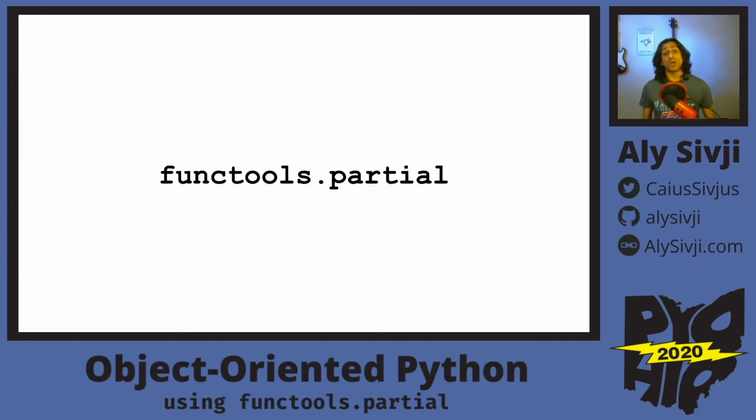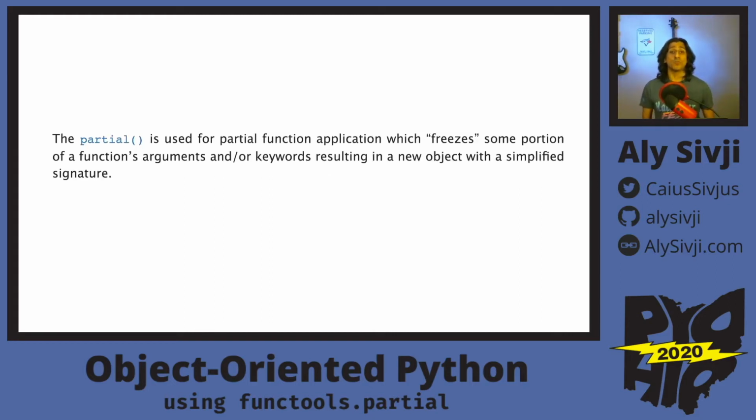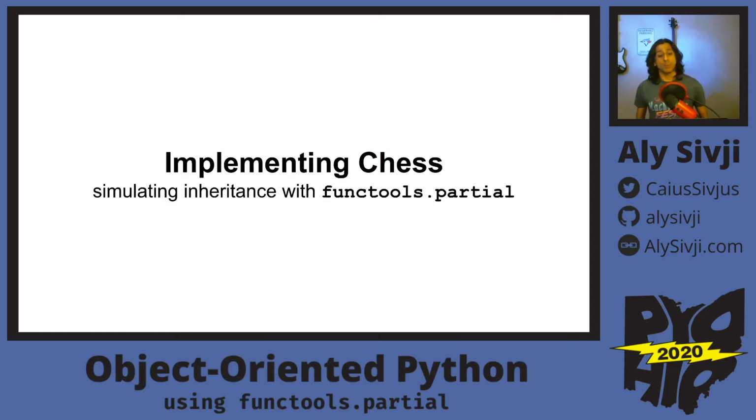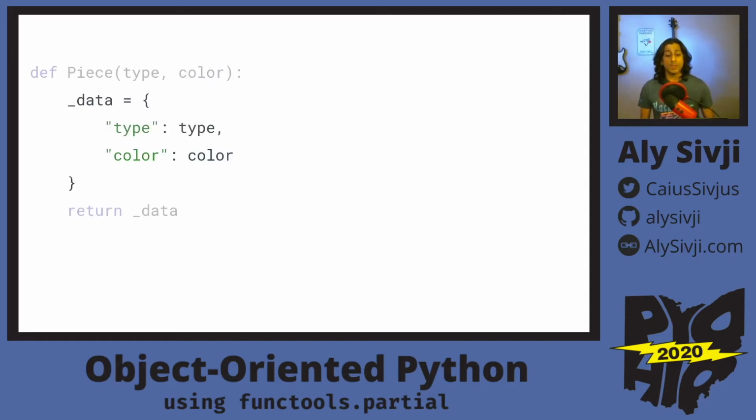We can use functools.partial. So functools.partial is going to take in a function and some arguments. This could be positional or keyword arguments. And it's going to return a partial function. And this partial function freezes that function we pass in with those function arguments or keywords. And then we're going to reduce our function's signature. It's just going to simplify it. So how does this help us? Going back to that example, we can update our function to accept a type argument, and then we can add that argument to our internal dictionary.